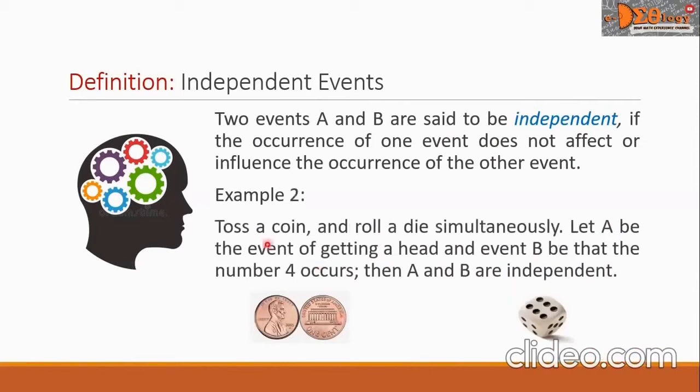Example 2. Toss a coin and roll a die simultaneously. Let A be the event of getting a head, and event B be that the number 4 occurs. Then A and B are independent.